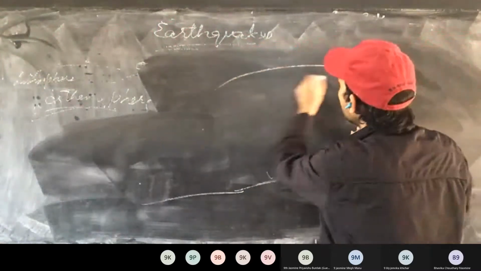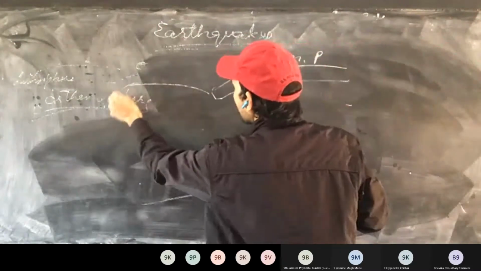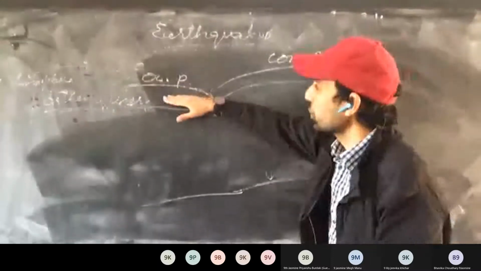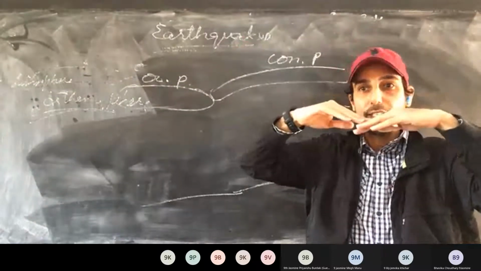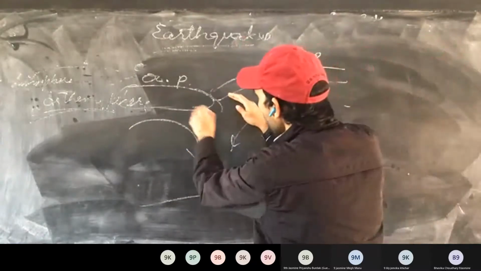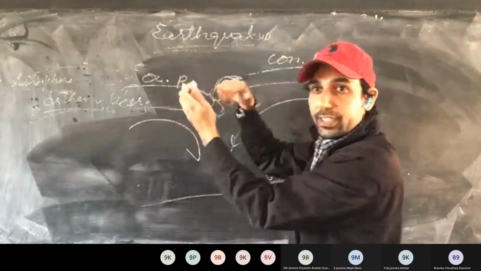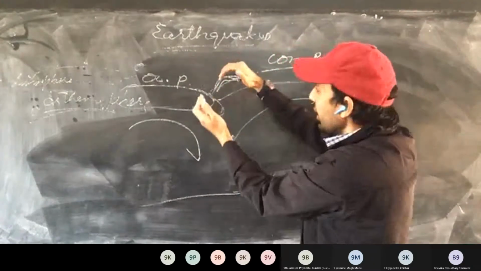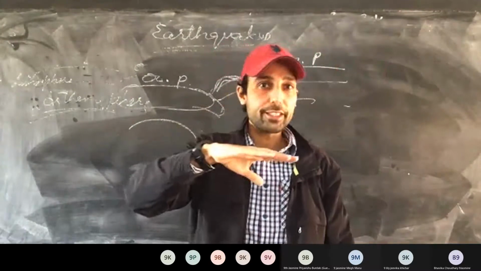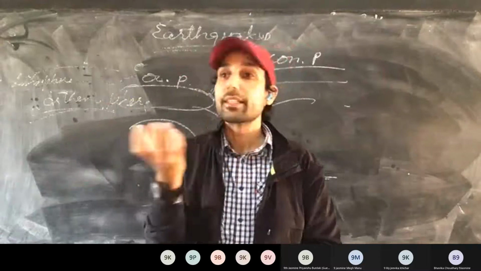So see here, for example, this is our continental plate, and here we have the oceanic plate. Now see here what happens. The oceanic plate subducts under the continental. So these are the convection currents. So it moves below. It is interacting as well. So it pushes these rocks. Tension is created. Now each rock has some strength, that is, rupture strength. Like till what amount of stress these rocks can tolerate.